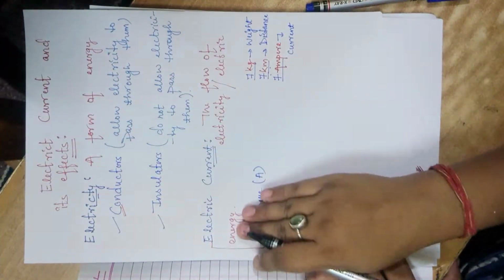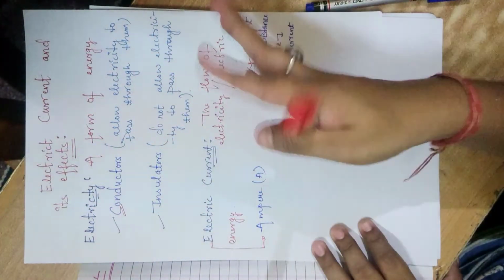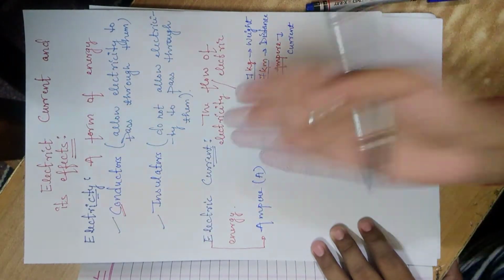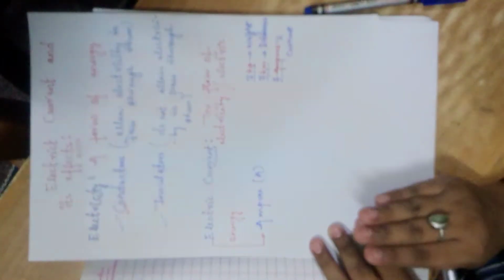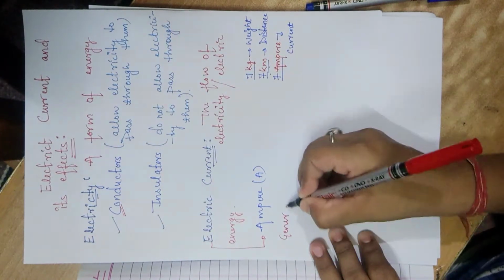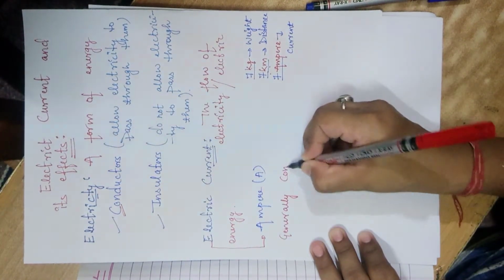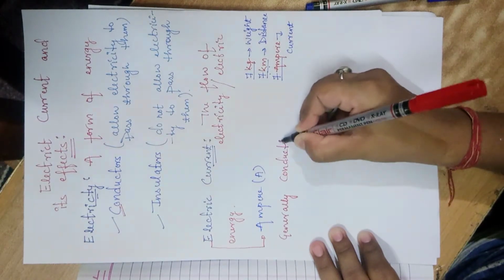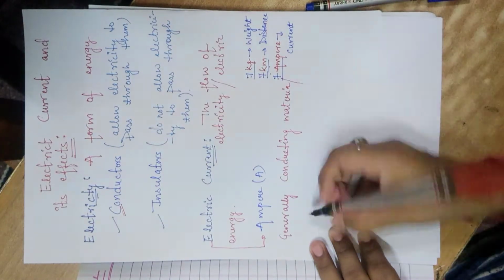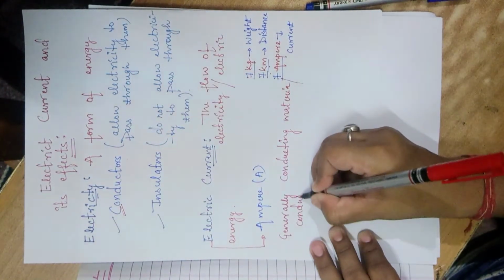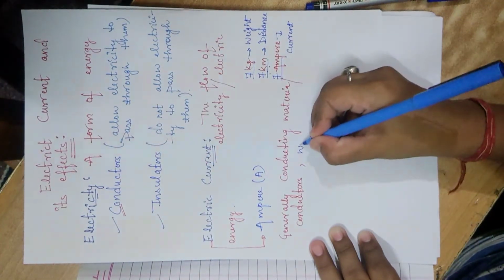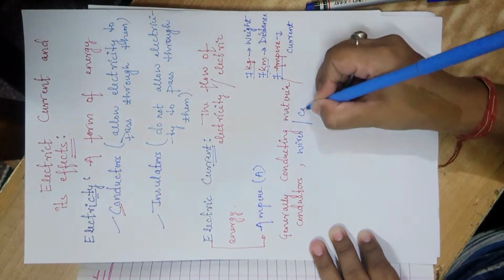And this conducting material is usually in the form of wires or cables.